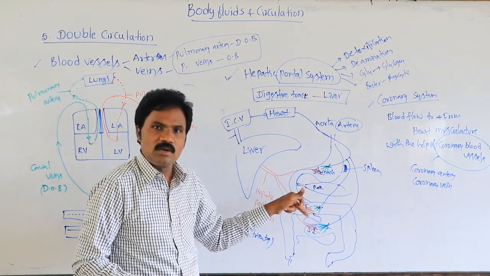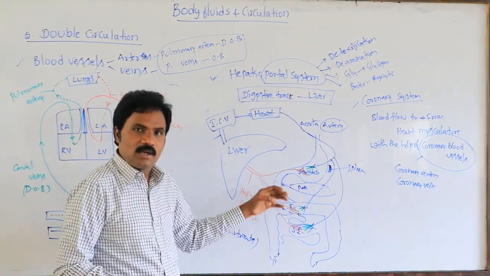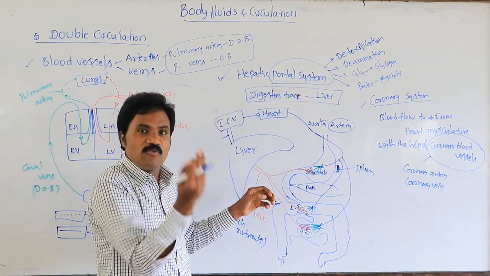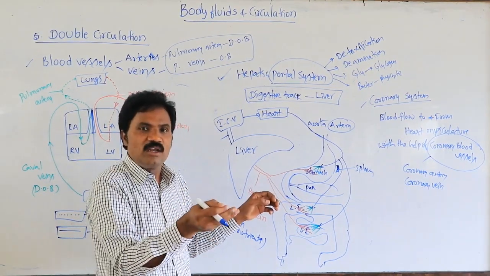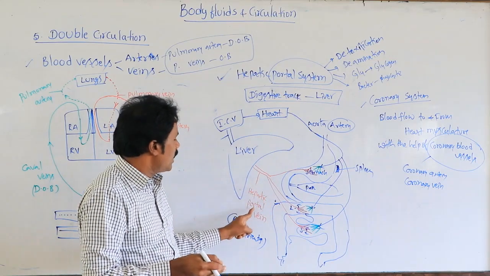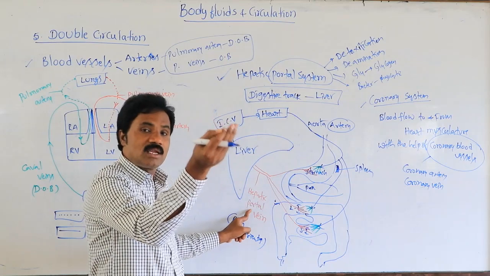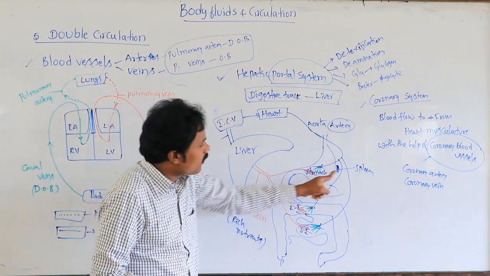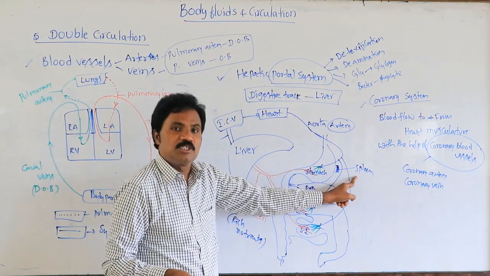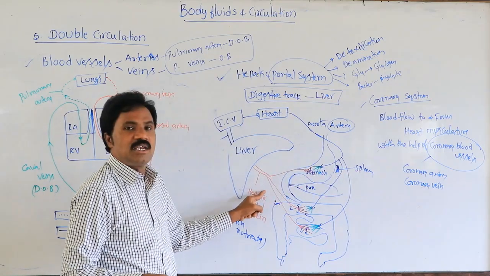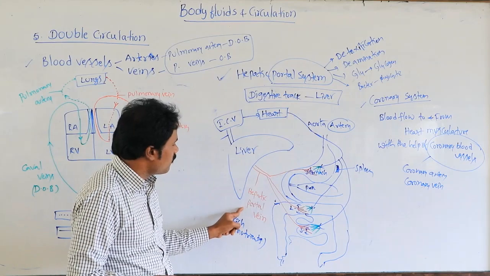From here again the venules, that is the superior mesenteric vein and inferior mesenteric vein, collectively form the hepatic portal vein.